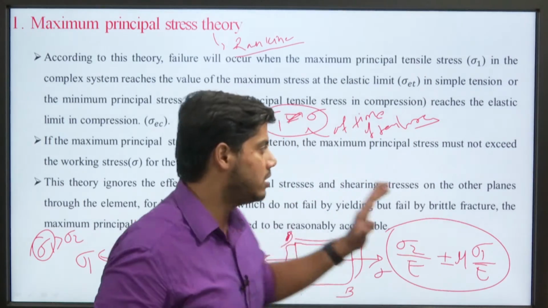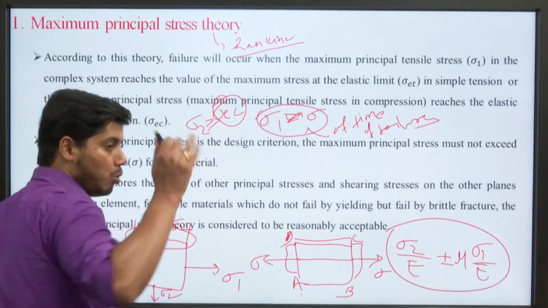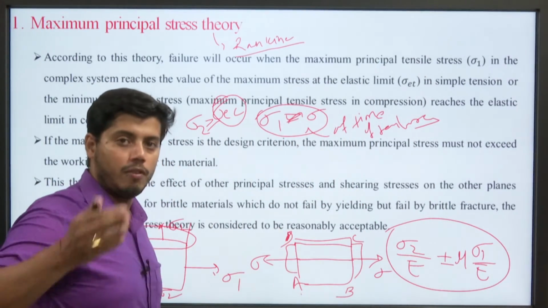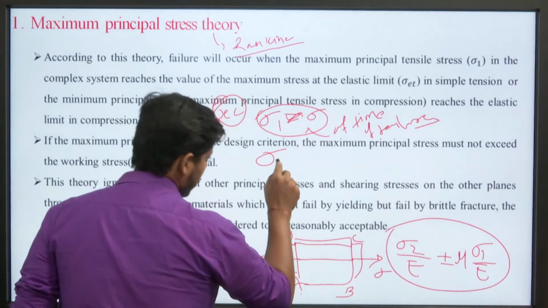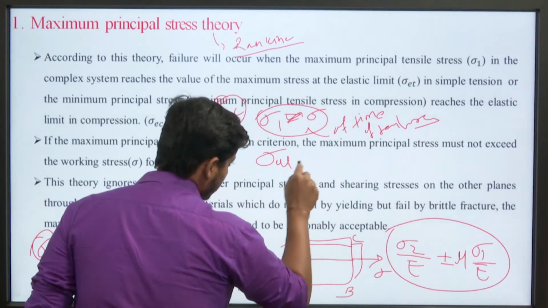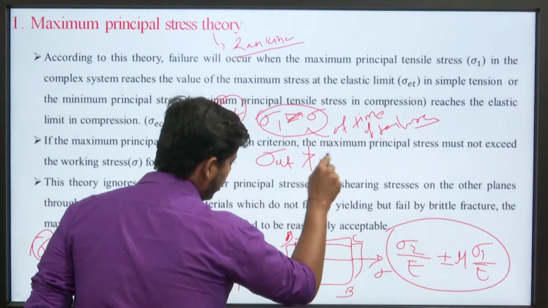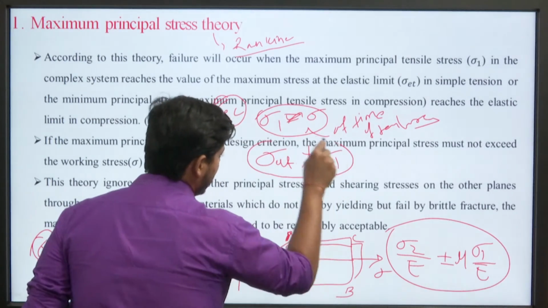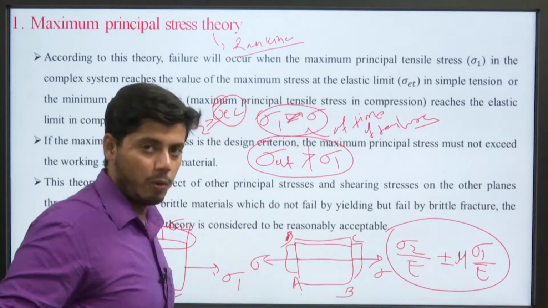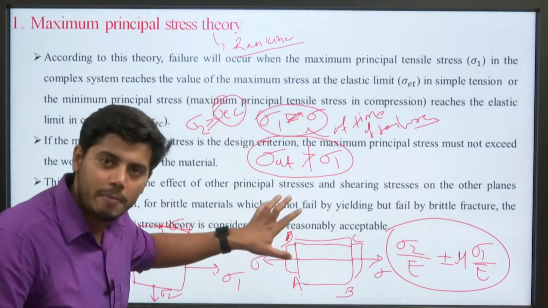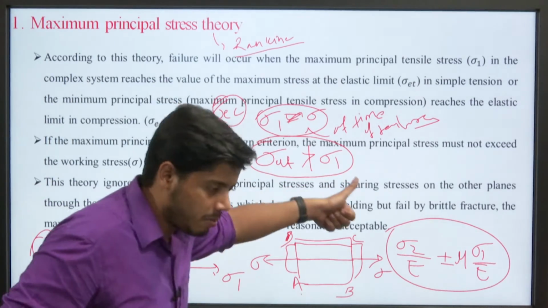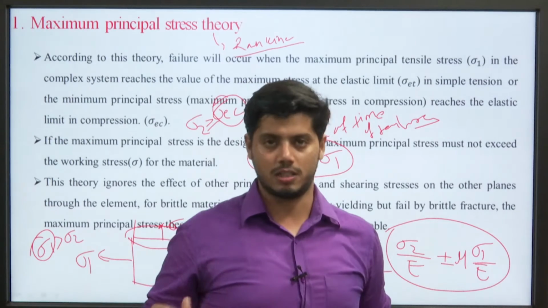What does it mean? It simply means that to save our body from failure, sigma AT must not exceed the value of sigma 1. This was the design criterion. What is sigma AT? Sigma AT is the elastic stress at the elastic limit, or working stress. What is sigma 1? Sigma 1 is the maximum principal stress.